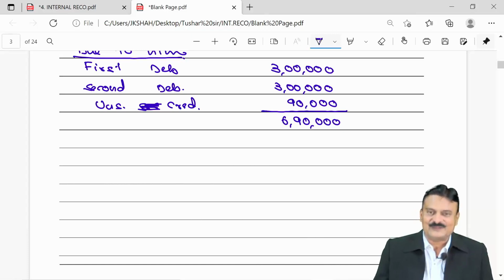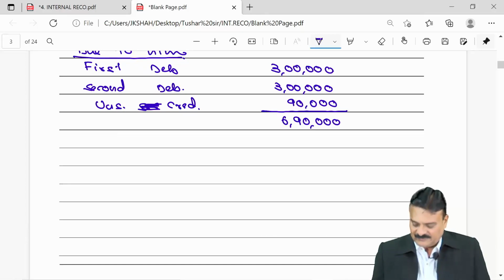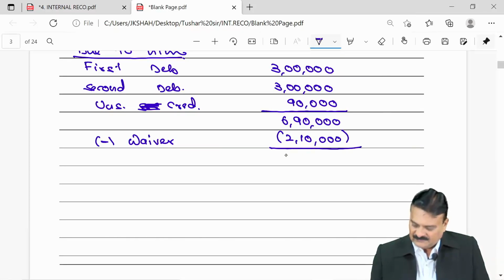And now read the first adjustment. How is that 6,90,000 settled? A is to cancel 2,10,000 of his total debt. So out of 6,90,000, he is waiving off. So there is a waiver. Waiver of how much amount? 2,10,000. That means now we have to pay him 4,80,000.